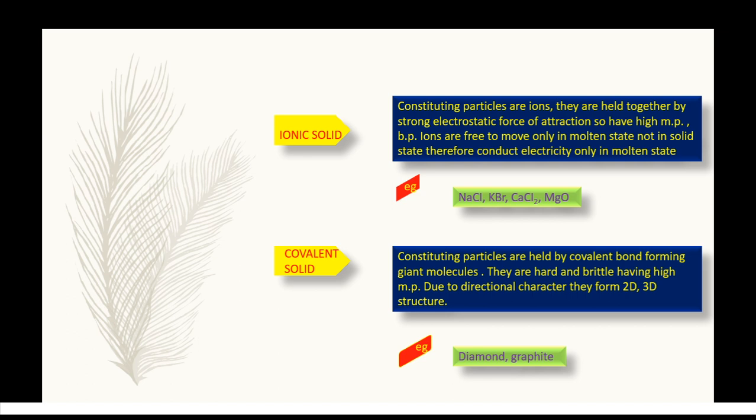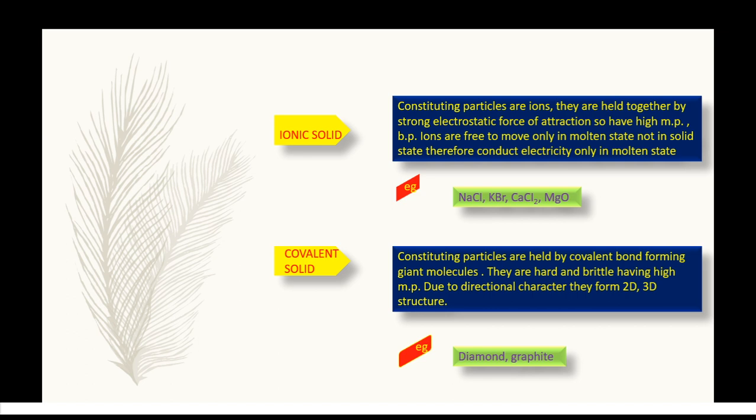Now come to the covalent solids. In this solid, the constituting particles are neutral atoms. They are held together by covalent bonds. Due to the presence of a large number of covalent bonds, these solids are called giant molecules. They have high melting points. For example, graphite, diamond, silicon carbide, etc.